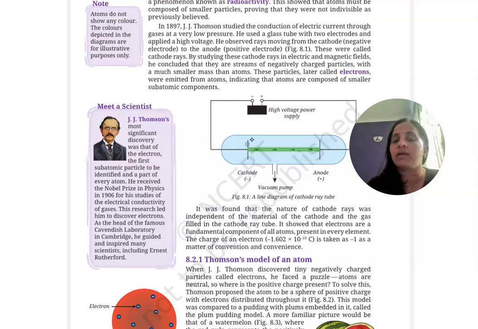These negatively charged particles were later identified and named as electrons. So this was his finding about electrons as a subatomic particle inside the atom. This model is known as the cathode ray tube experiment.